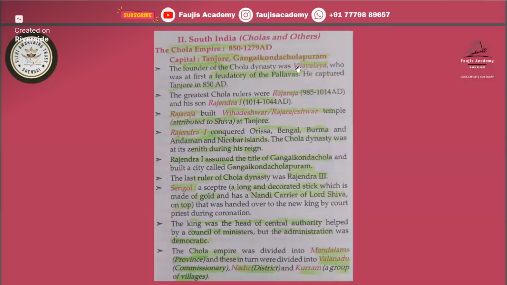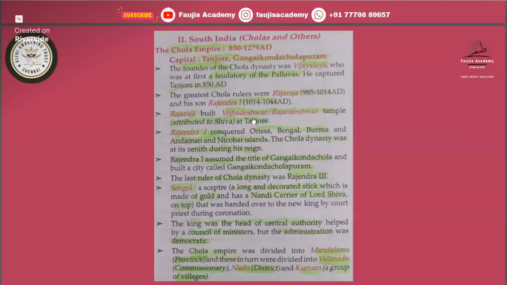The founder of the Chola dynasty was Vijayalaya. Remember this one. Who was the founder of the Chola dynasty? Vijayalaya. He was a feudatory of the Pallavas. Then he captured Tanjore in 850 AD and founded the Chola Empire. The greatest Chola rulers were Raja Raja and his son Rajendra. Raja Raja built the Brihadeshwara temple, the Rajarajeshwara temple dedicated to Shiva at Tanjore. So who built the Brihadeshwara temple?